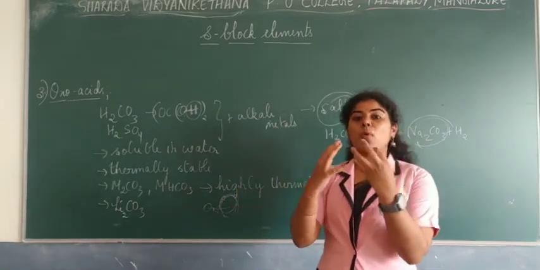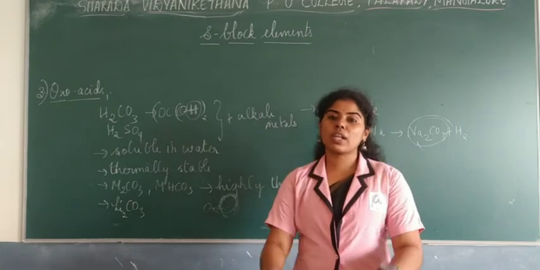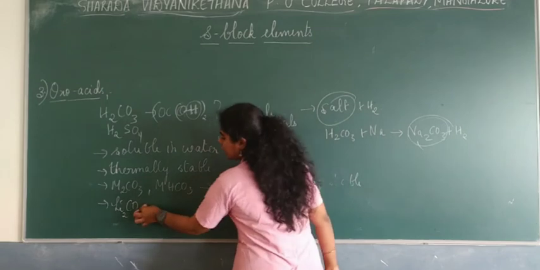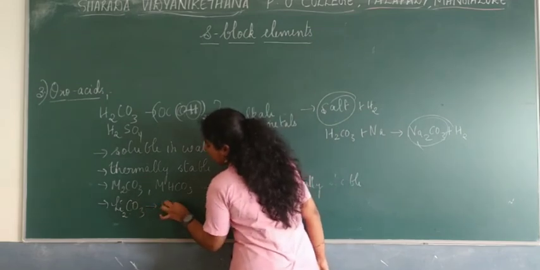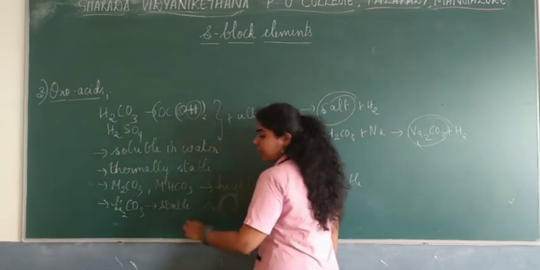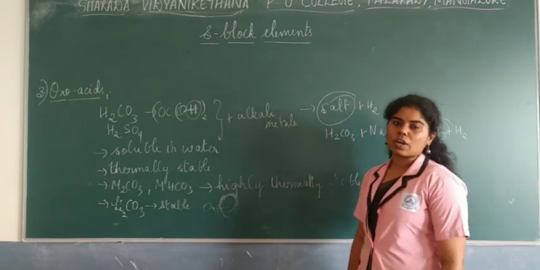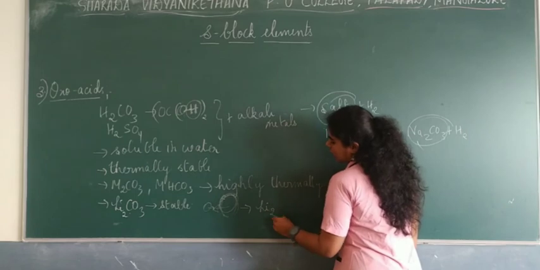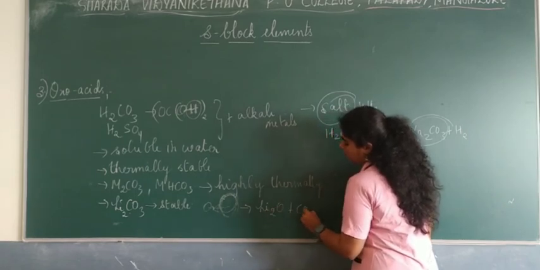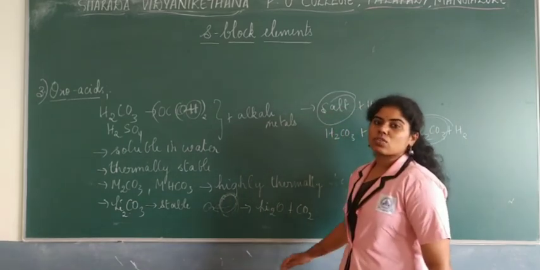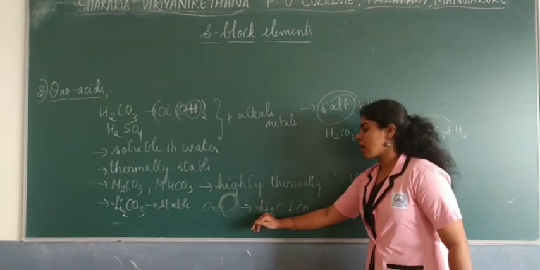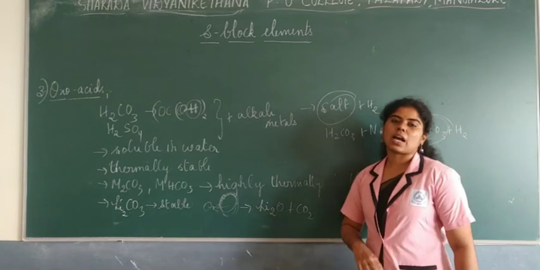So they undergo polarization, there is distortion and they attain stability. On heating, lithium carbonate decomposes to give lithium oxide and carbon dioxide. So these give out highly stable compounds, lithium oxide as well as carbon dioxide.